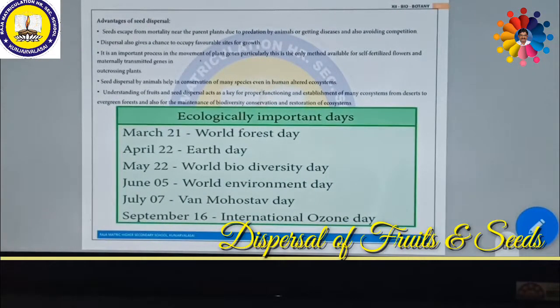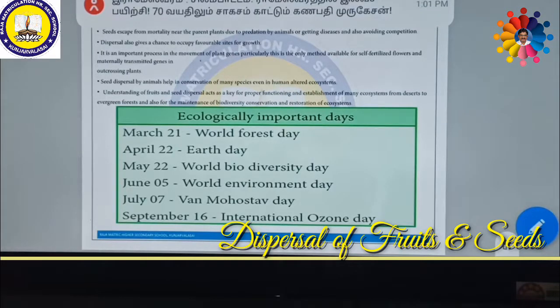What are the advantages of seed dispersal by the seed ball mechanism? Seeds escape from mortality near the parent plant. If the seeds fall near the parent plant, the mortality rate will increase. Mortality means death rate. If there are more plants, there is heavy competition. Due to the competition, what happens? Competition for space, for nutrients, for water, even for atmosphere. For everything there will be competition between the same plant, an intraspecific interaction. So if you are throwing the seeds away, they very easily escape from mortality.